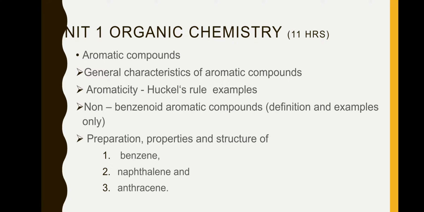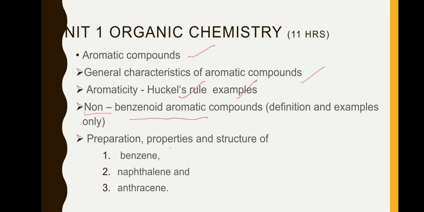Then the first unit is organic chemistry, where you will study what is an aromatic compound, then the general characteristics of aromatic compounds, aromaticity, which is a phenomenon, and how you can say whether a compound is aromatic or not, that is Huckel's rule. Examples, then normally these will be benzenoid structures. Now we'll see some examples of benzenoid and non-benzenoid aromatic compounds. You have to see only the definition and examples.